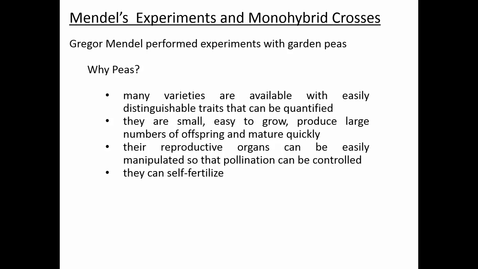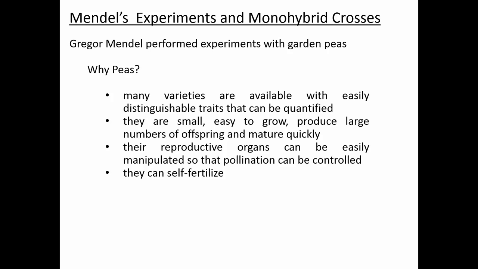Backing up to this slide, also when you're doing genetic experiments, you need large numbers for your experiment in terms of getting statistically significant results. And peas are useful for that because they produce a large number of offspring, so you're going to have a large number of offspring to count in terms of whether they've inherited something or not. Also, they're small, easy to grow, and that makes them easy to work with. When you're studying the genetics of certain organisms, when you study the genetics of mice, that's going to take longer because they don't reproduce as fast as peas do.